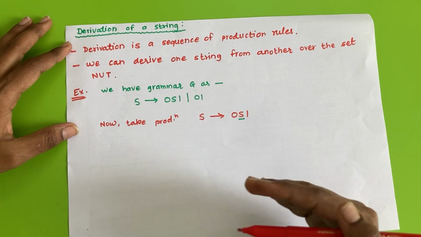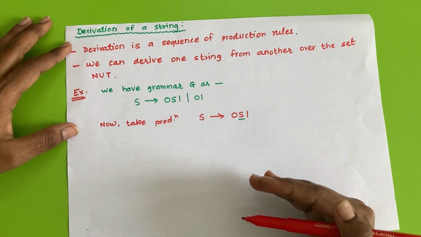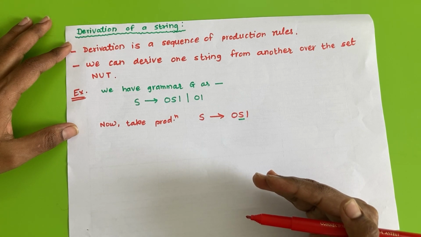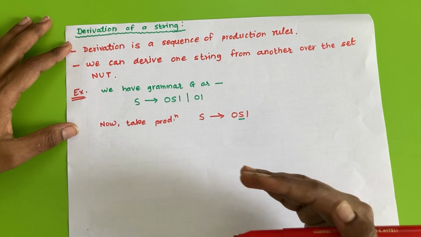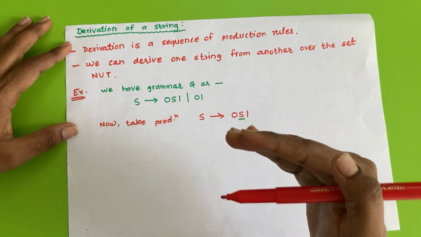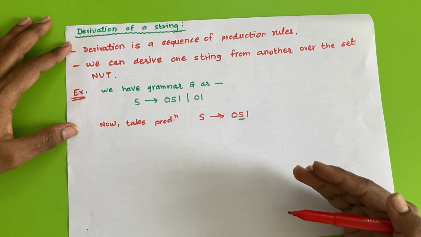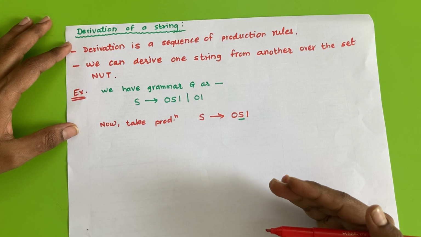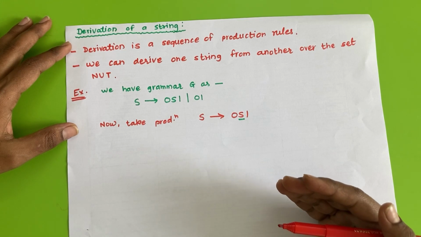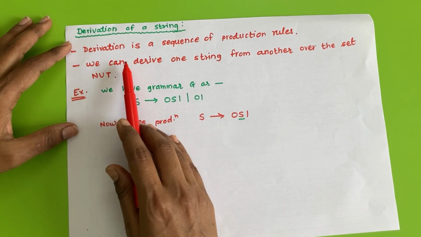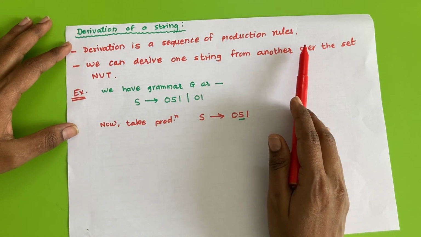Afterwards we have a string containing only terminal symbols. So from the starting symbol to the string of only terminals, this process is nothing but a derivation of a string. So derivation is nothing but a sequence of production rules.